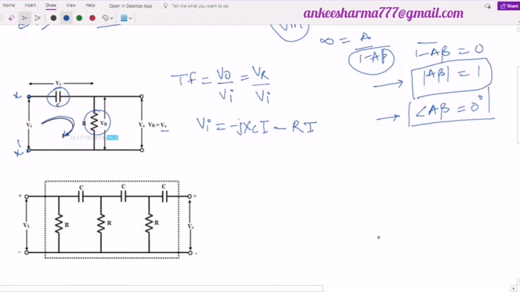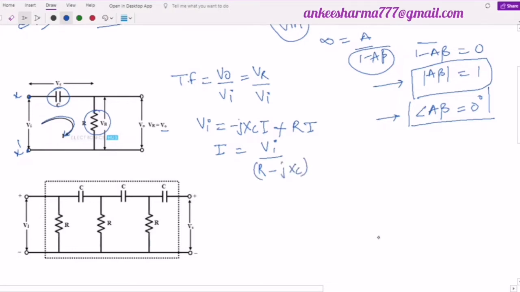So from here I can find the value of I, that is equal to minus of Vi divided by R plus J of XC. Sorry, it should be plus over here because I have already taken it on the right hand side. So I will write here, it is now Vi divided by R minus J of Xc. So this will be the value of the current.